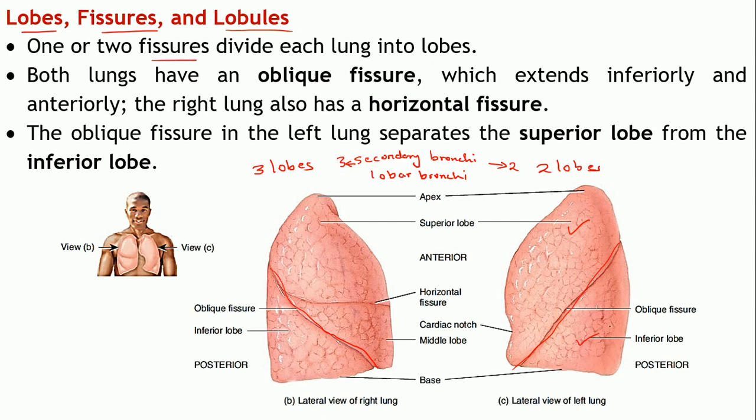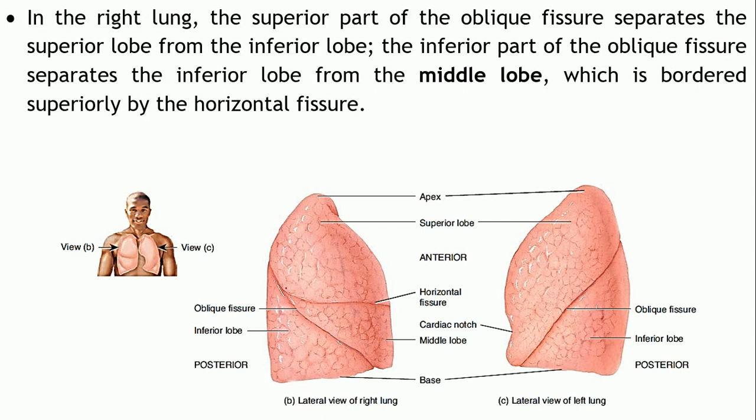But that is not the case with the right lung. It has 3 lobes: a superior lobe, a middle lobe and an inferior lobe. The superior part of the oblique fissure separates the superior lobe from the inferior lobe.